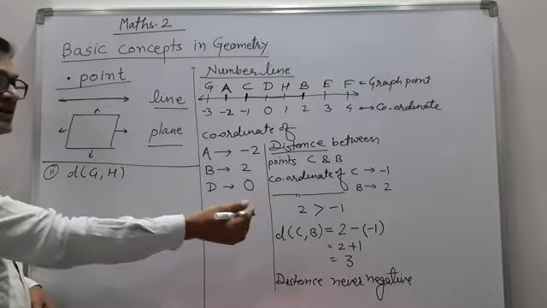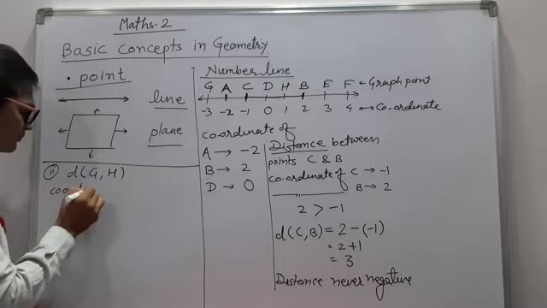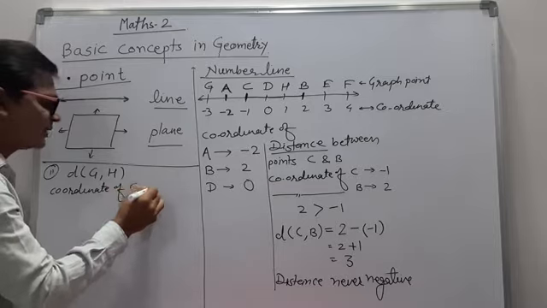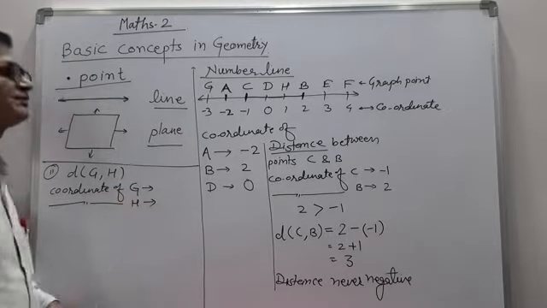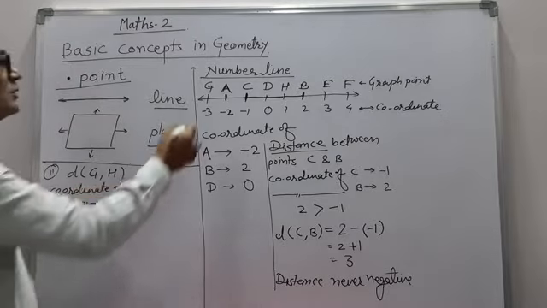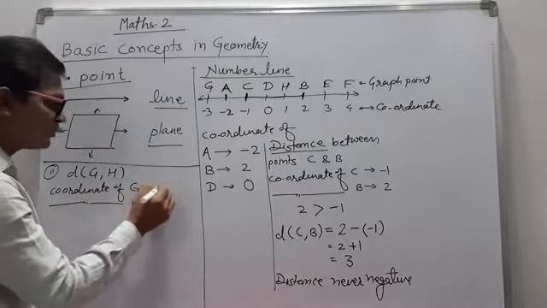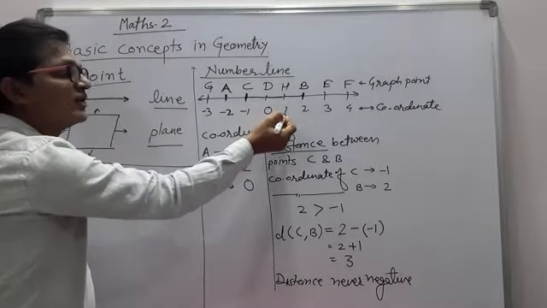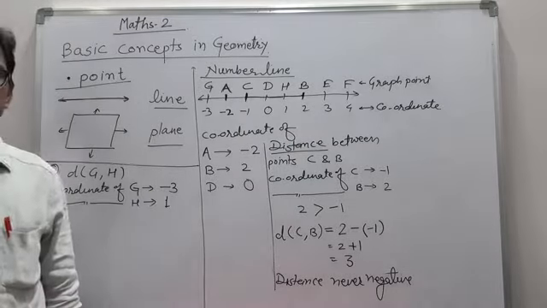For that, with the same procedure, first write the coordinate of point G. Similarly, coordinates of point H. G is related with the -3. Therefore, the coordinate of G is -3. H is related with the 1. Therefore, the coordinate of H is 1.